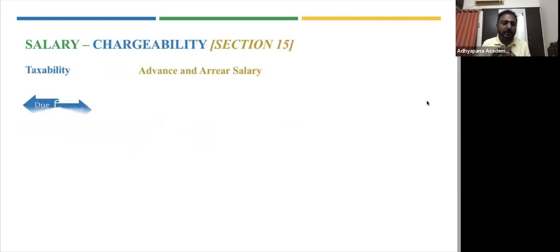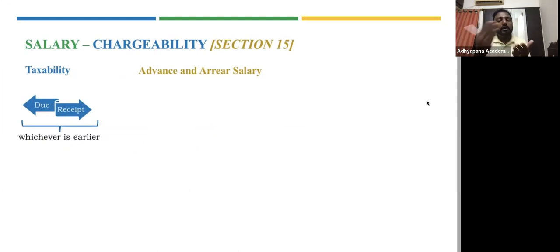The next two concepts we were talking about relate to section 15, where we said taxability is based on due or receipt basis. What do you mean by due or receipt? Whichever is earlier. For example, take the August month salary, due on 31st August. If I receive it 2-3 days before, it is perfectly fine. It is still August month salary, so it is taxable on receipt basis.